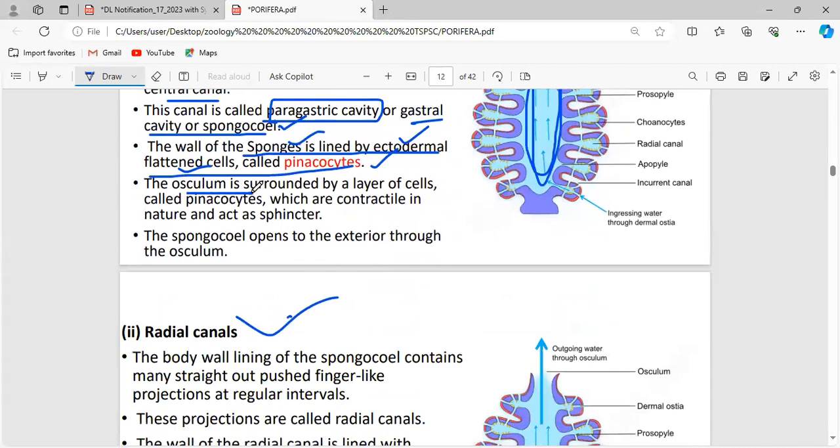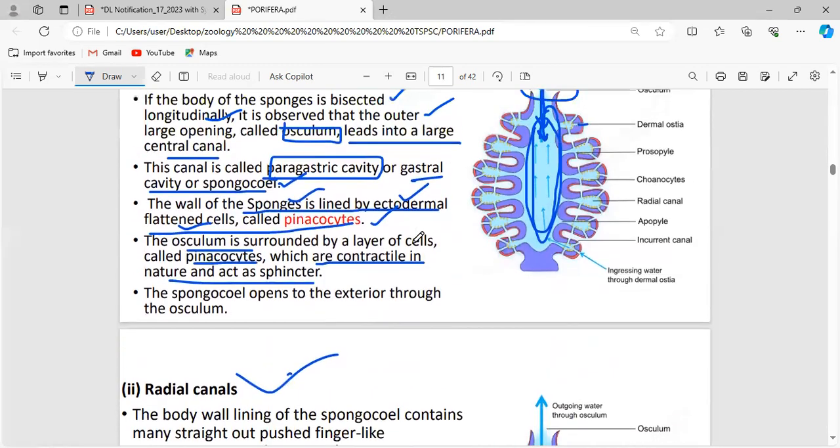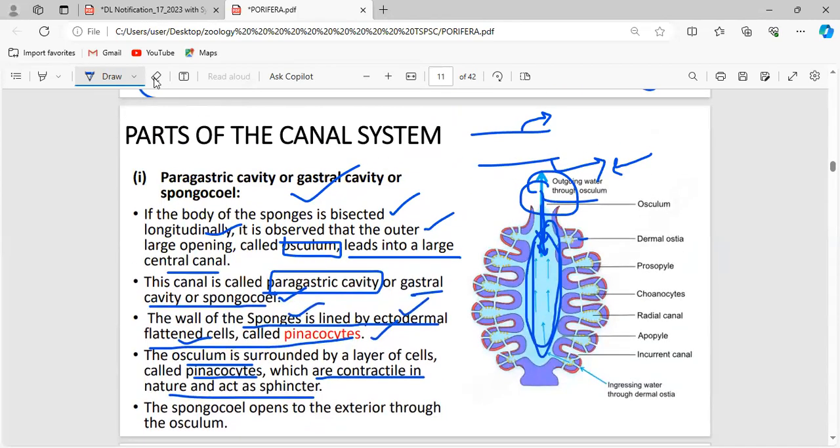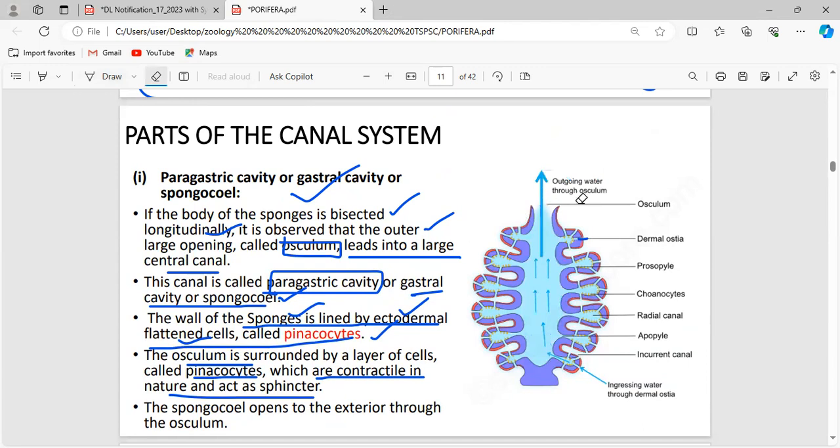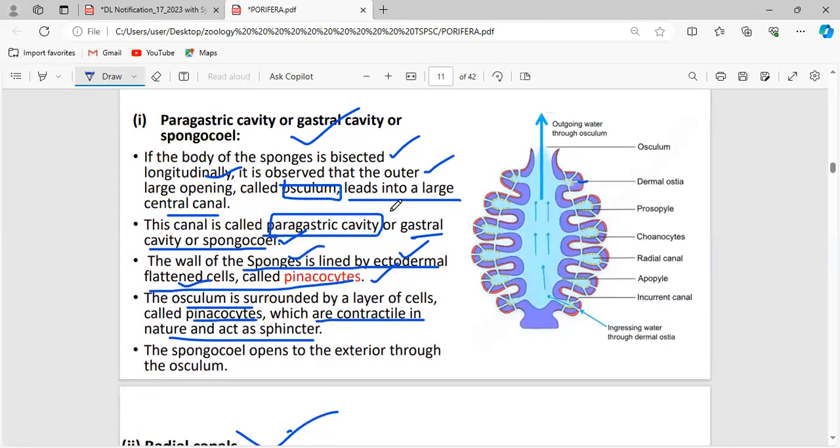Now the osculum is surrounded by a layer of cells called the pinacocytes, the outer layer, which are contractile in nature and act as a sphincter. This osculum is made up of the pinacocytes, and these pinacocytes act as the sphincter.